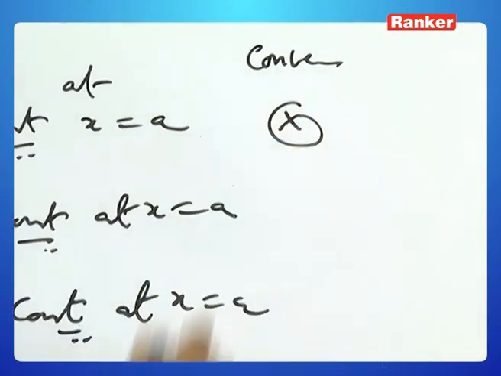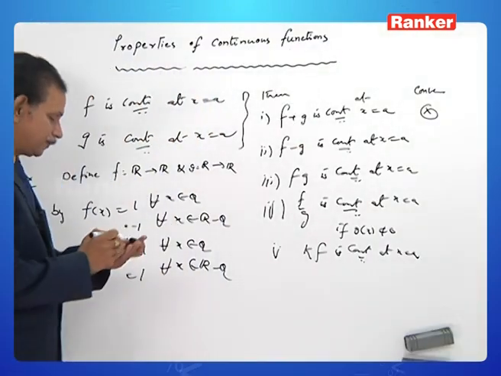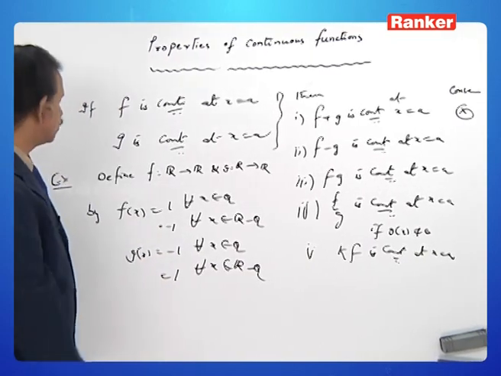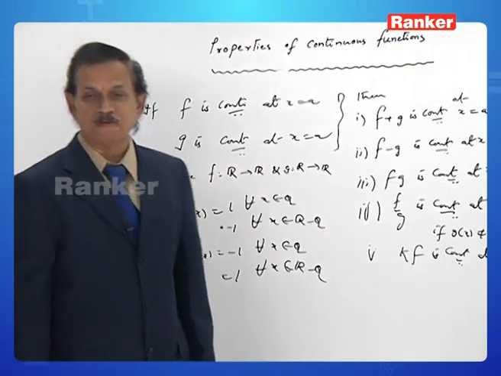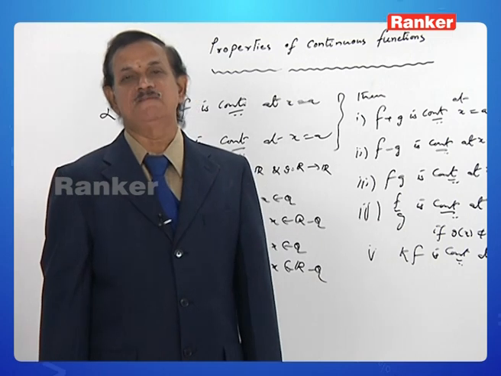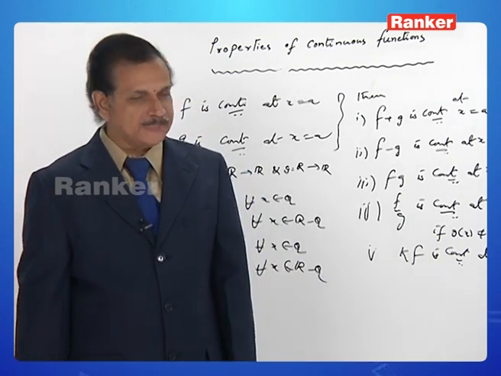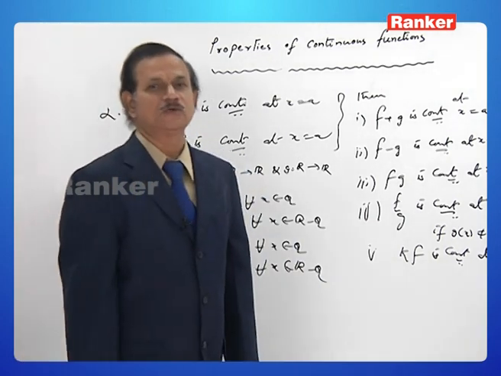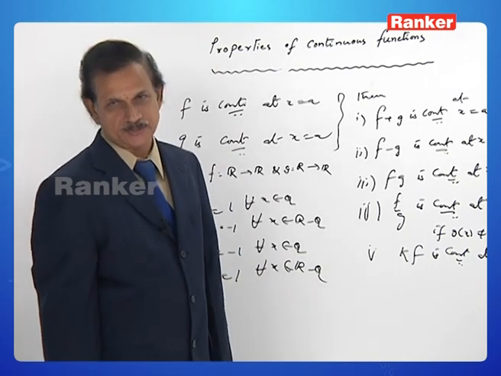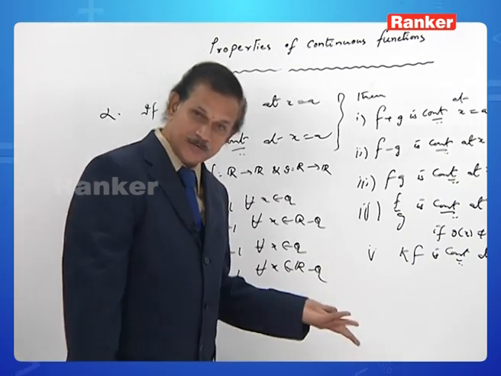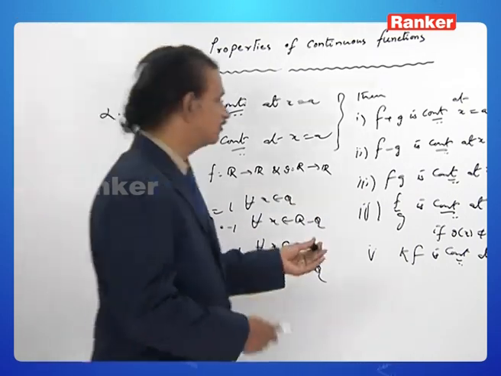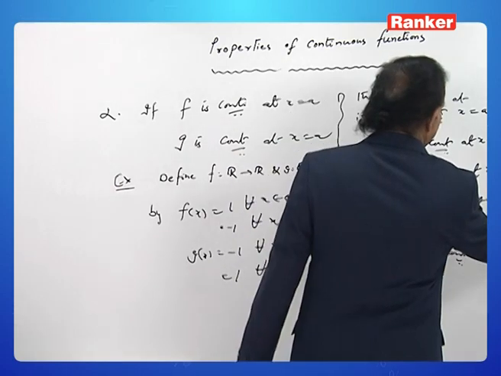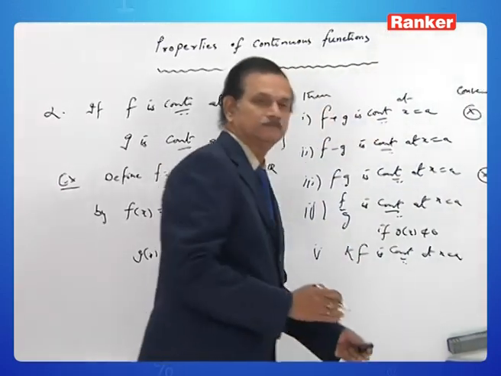Well then, consider the product fg. f of x into g of x, what is it? 1 into minus 1, minus 1. Minus 1 into 1, minus 1. So fg of x is equal to minus 1. Again, it is a constant function, and we know that every constant function is continuous. Therefore, fg is continuous. But neither f nor g is continuous. Therefore, the converse of this result is also not true.